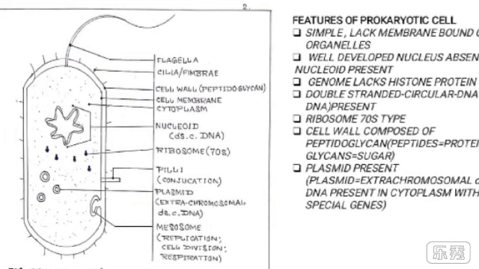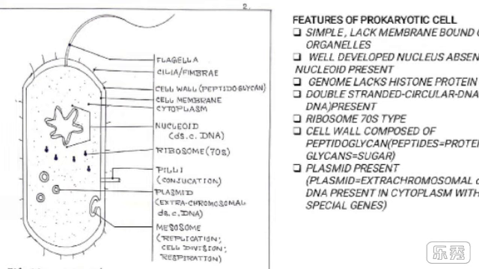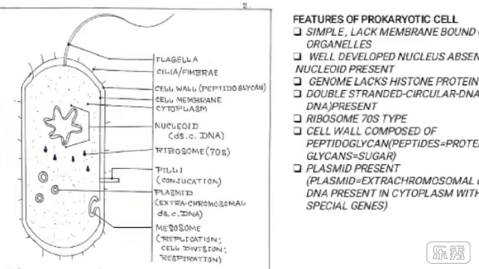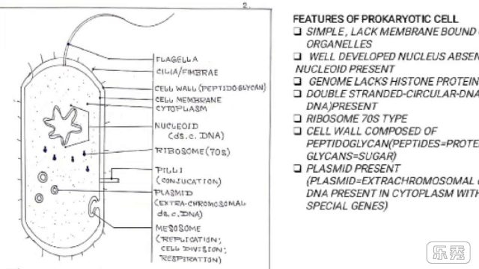Now come to the next page, page number 3, where the features of prokaryotic cells are written on the right-hand side, and a figure of a prokaryotic, that is bacterium, cell is attached at the left end of the page.